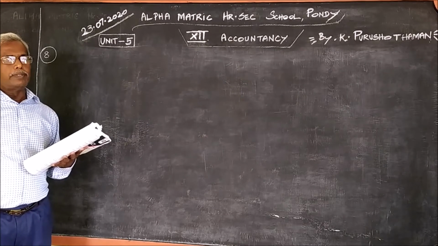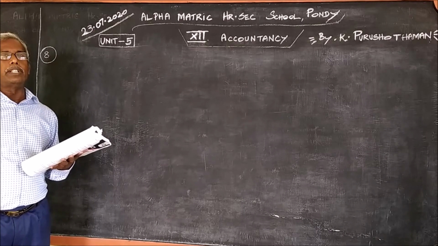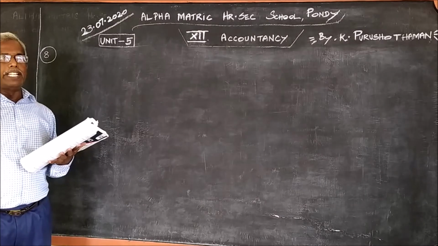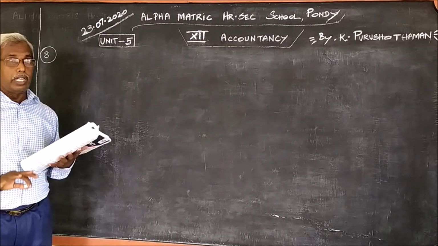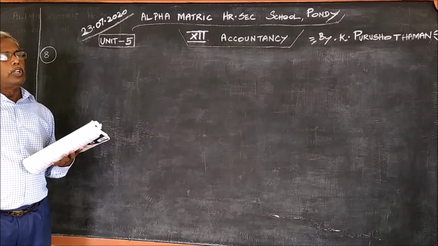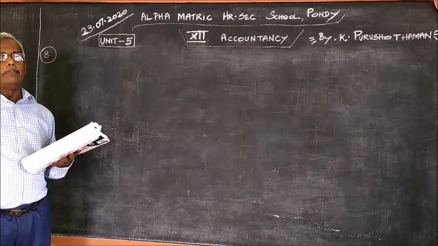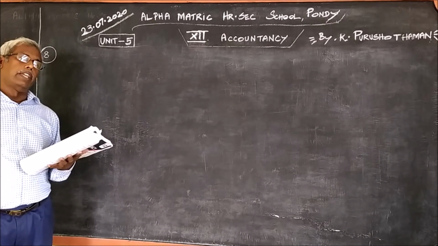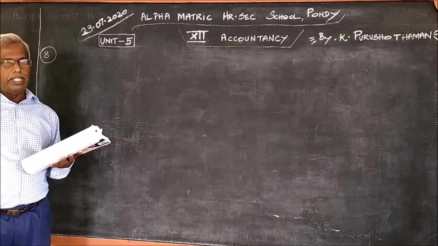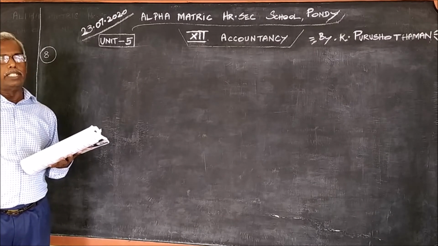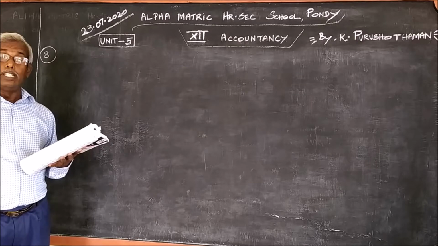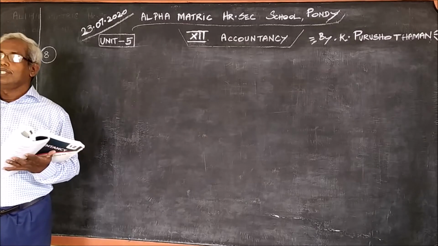So, instead of dividing the profit between the two partners, now after admitting the third partner, it should be divided among three partners. So, automatically the ratio will differ. Therefore, from the old profit ratio, we should find the new profit ratio. When we find the new profit ratio, the profit enjoyed by the old partners will definitely be reduced when a new partner is admitted into the business.